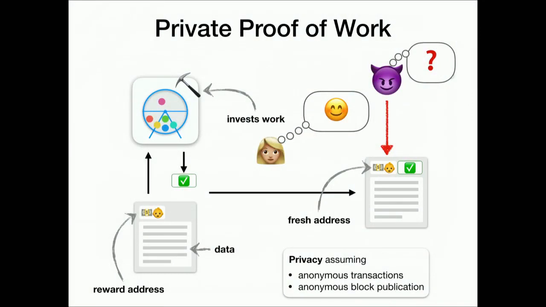Namely, you need anonymous transactions because now you have this fresh address, and Alice somehow wants to get back her money, so she needs to be able to transfer the money in some hidden way. And of course, we need an anonymous way to publish blocks, because if the adversary can see, well, Alice announced the block, then again, he would learn that Alice got a block reward. So for private proof of work, this is pretty simple. We have privacy. So what about proof of stake?